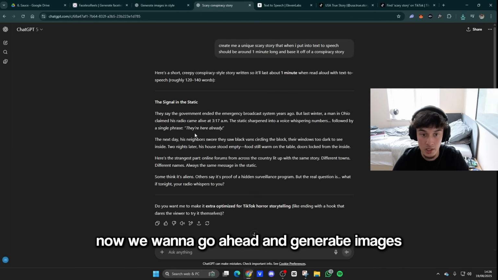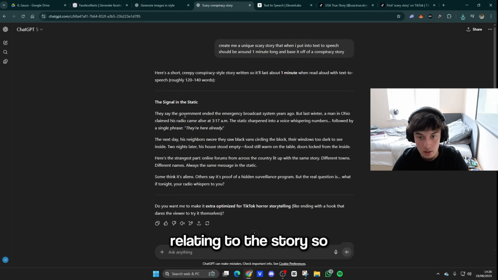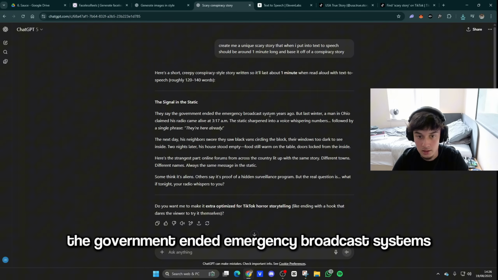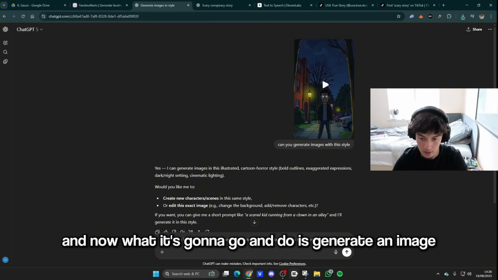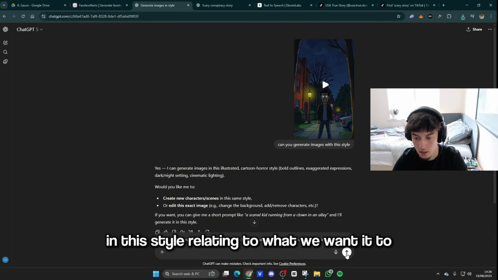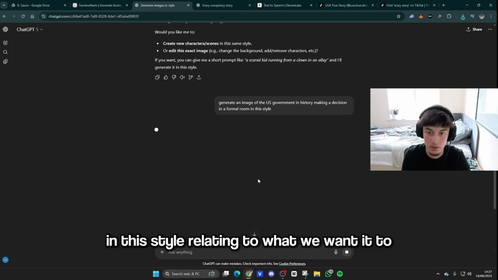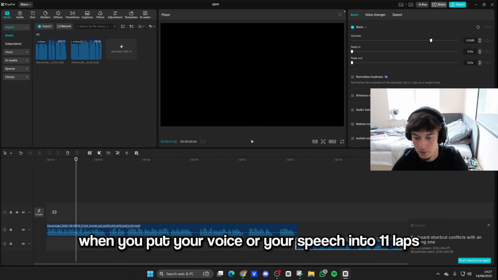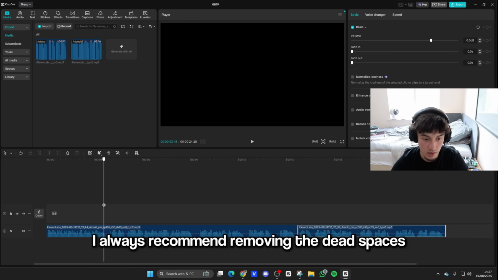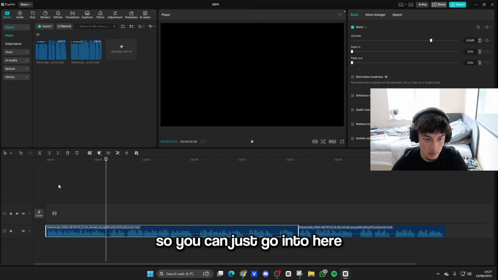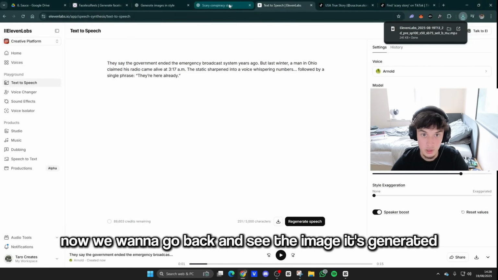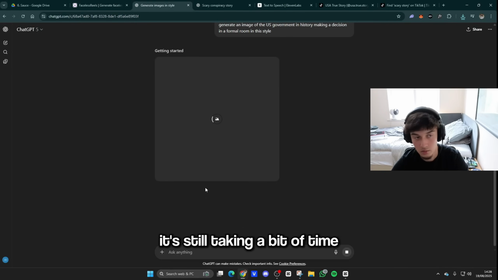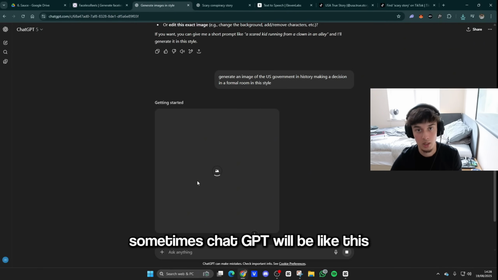Now we want to generate images relating to the story. So, the government ended emergency broadcast systems ages ago, so generate an image. And now it's going to generate us an image in this style relating to what we want it to say basically. So now when you put your voice or your speech into 11 Labs, I always recommend removing the dead spaces, so you can just go into here and cut this and reduce it down. That's our voice in there. Now we want to go back and see the image it's generated. It's still taking a bit of time. Sometimes ChatGPT will be like this.